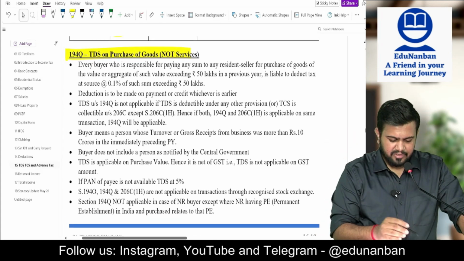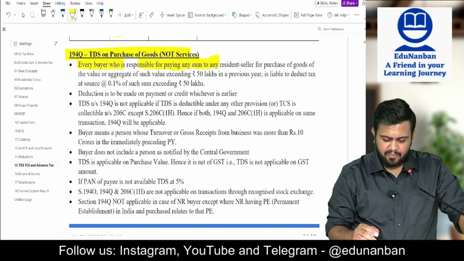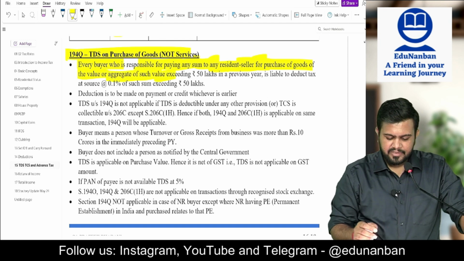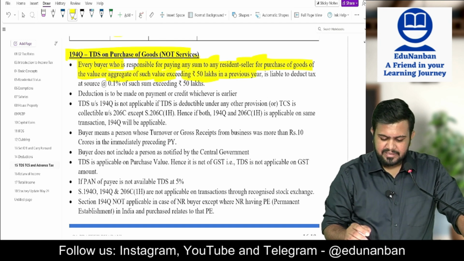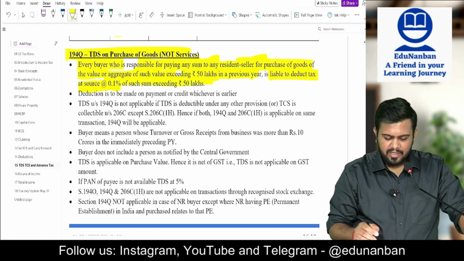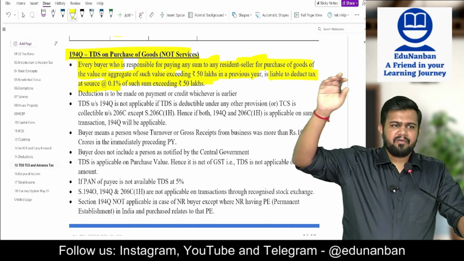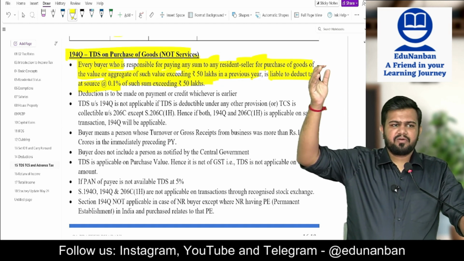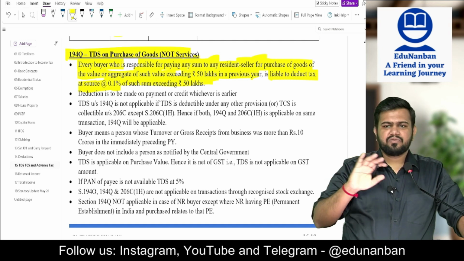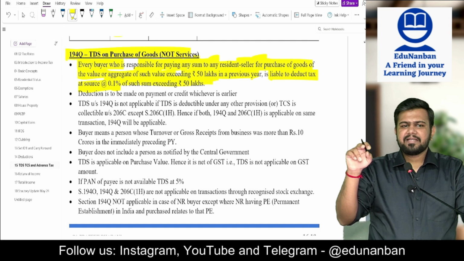So when is TDS under 194Q applicable? Every buyer who is responsible for paying any sum to a resident seller for purchase of goods, where the aggregate value of such goods exceeds 50 lakhs in a previous year, is liable to deduct TDS at 0.1% on the sum exceeding 50 lakhs. Here also it is exceeding 50 lakhs. In 194N it was exceeding 1 crore. In 194Q also it is exceeding 50 lakhs. Up to 50 lakhs, no need to deduct TDS. Exceeding 50 lakhs only, you have to deduct TDS at 0.1%.